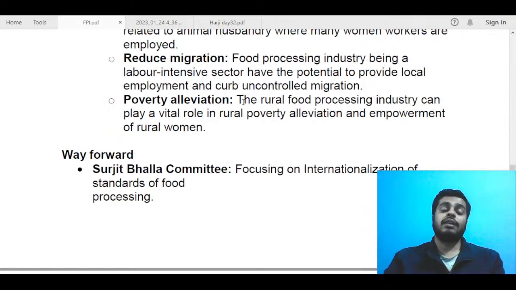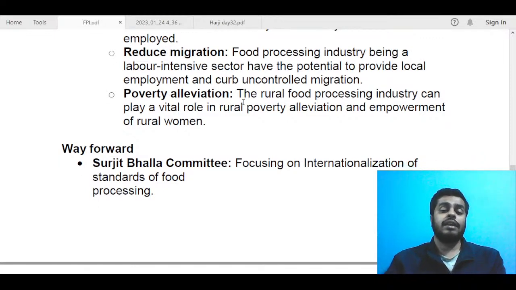This was just a 10 marker, and if you write the scope and significance, give some data points, give some examples, talk about some of the government schemes, use the keywords, then I don't think you had any scope to write about challenges and all. If you had, you could have written, but I don't think it was very advisable.